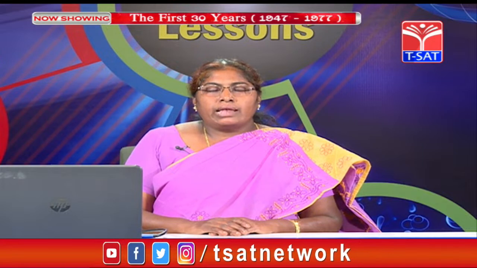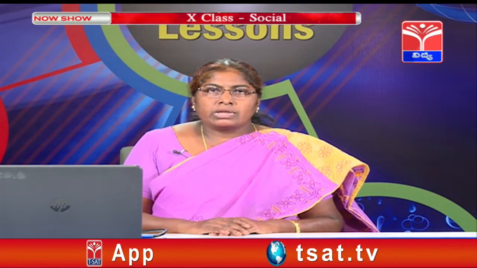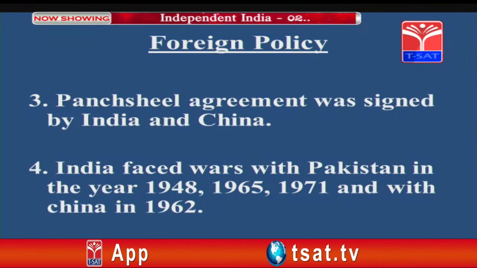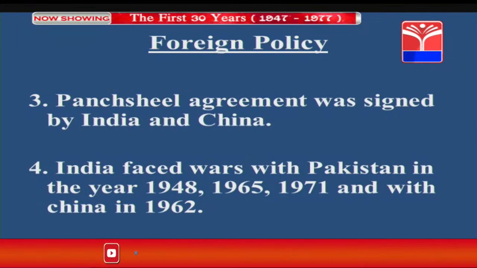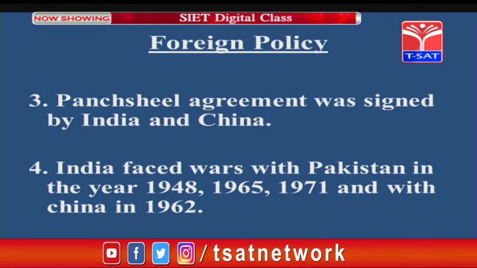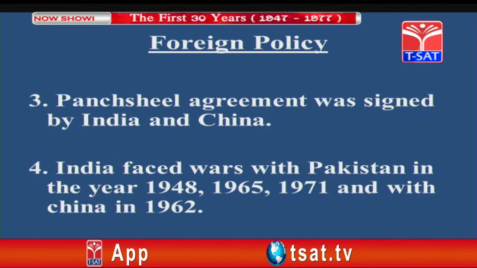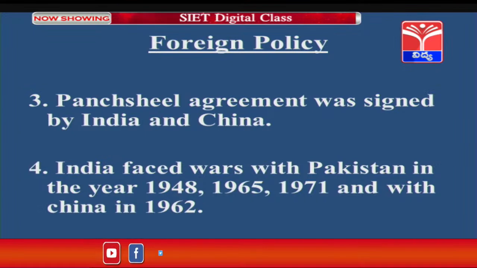Students, India shares its frontier with Pakistan and China. Though maintaining bilateral mutual relations, India had to face a number of problems with the neighboring countries. One of them is with China. Panchsheel, five principles of agreement, was signed by China and India. India faced wars with Pakistan in 1948, soon after the separation, 1965, 1971 and with China in 1962.